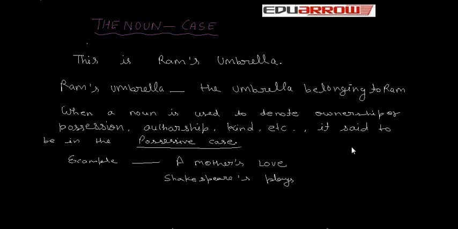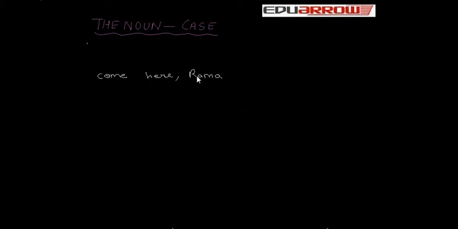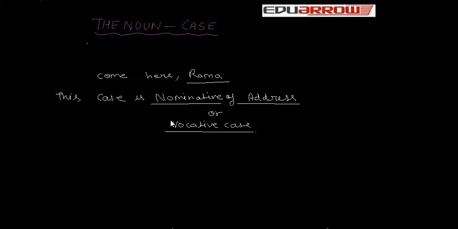Now, examine this sentence. Come here, Rama. In this sentence, Rama is the name of the person spoken to or addressed. So, we call its case the nominative of address. We can call it vocative case. Another example is, come on boys, come into the garden, Sita.